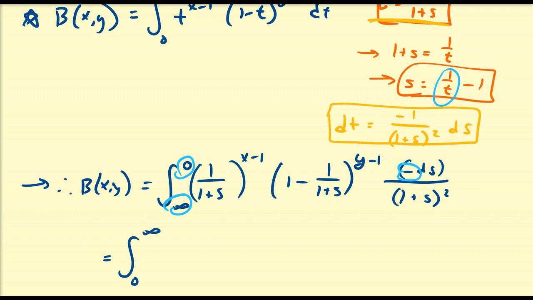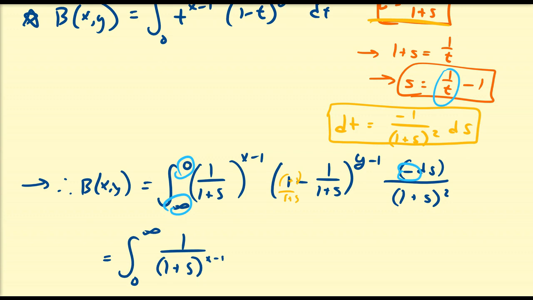So we're going to have the integral from 0 to infinity. I'm going to use our properties of exponents here. Nothing very fancy, so we have (1 plus s) to the power of x minus 1. We have some unlike fractions here, so I'm just going to multiply top and bottom by 1 plus s. So I'm going to have 1 plus s minus 1, which is going to give us a positive s on the numerator, all divided by 1 plus s, all raised to the power of y minus 1.